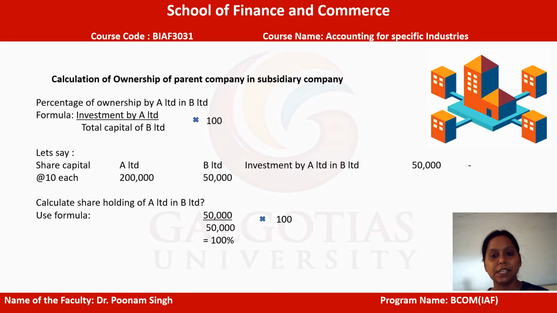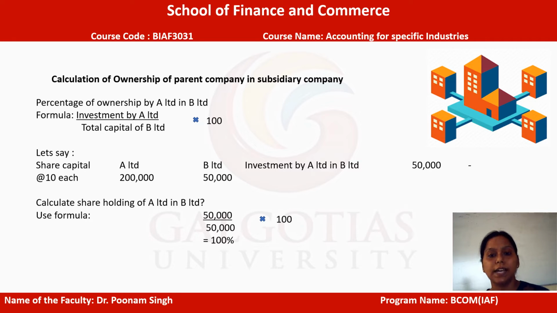Let's take up an example in order to understand this adjustment. Let's say there is a company A and a company B. A is a parent and B is a subsidiary, with share capital at the rate of 10 each. The total share capital of A Limited, the parent, is 2 lakh rupees, whereas B Limited, the subsidiary company, has a share capital of 50,000 rupees.